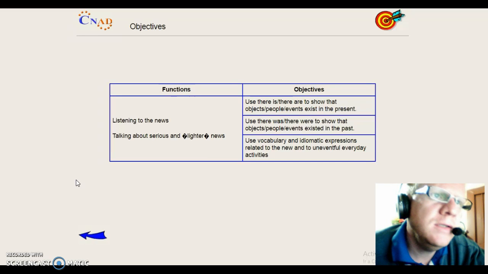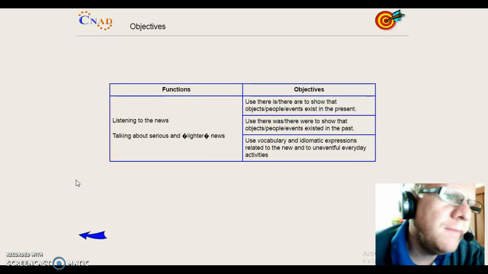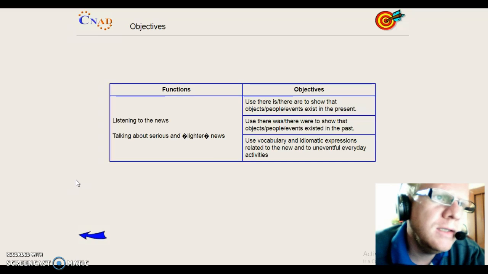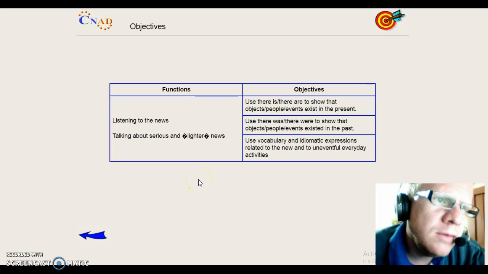Use there is and there are to show that objects and people exist in the present. Use there was to show that an object, person, or event existed in the past. Use vocabulary and idiomatic expressions related to the news and to uneventful everyday activities.